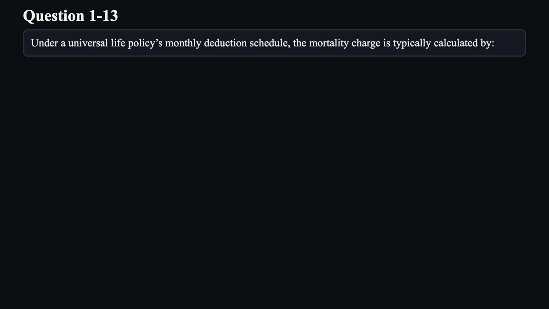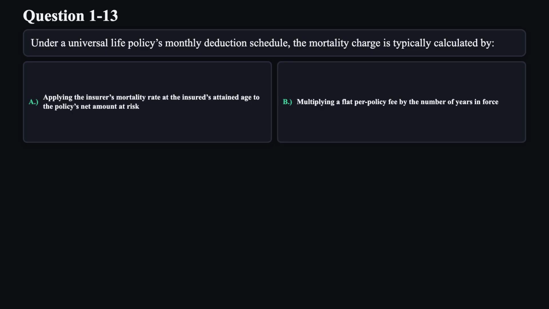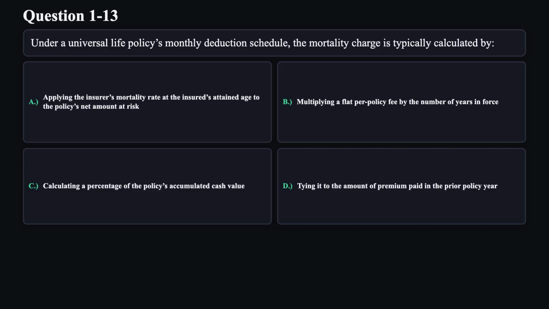Question 13. Under a universal life policy's monthly deduction schedule, the mortality charge is typically calculated by A. Applying the insurer's mortality rate at the insured's attained age to the policy's net amount at risk. B. Multiplying a flat per policy fee by the number of years in force. C. Calculating a percentage of the policy's accumulated cash value. D. Tying it to the amount of premium paid in the prior policy year.